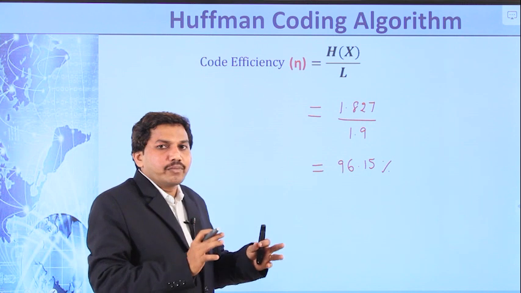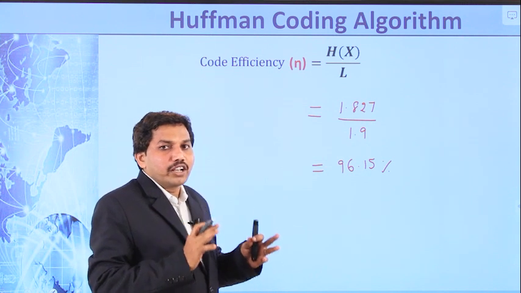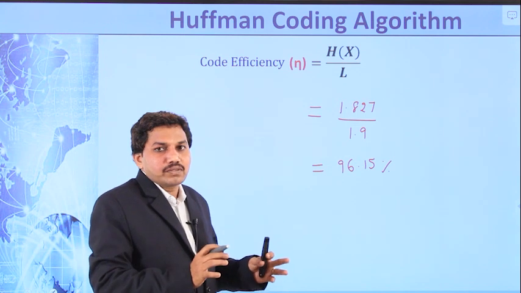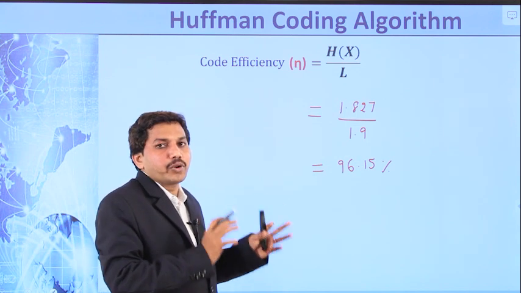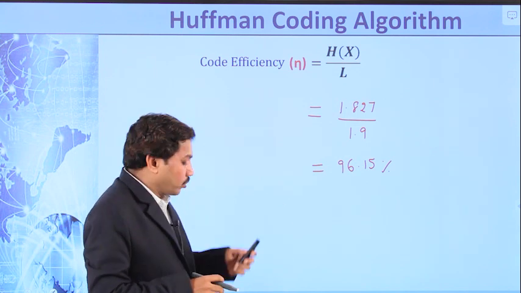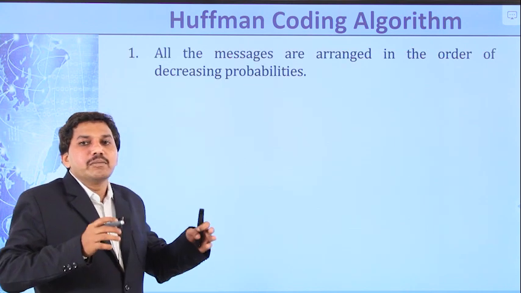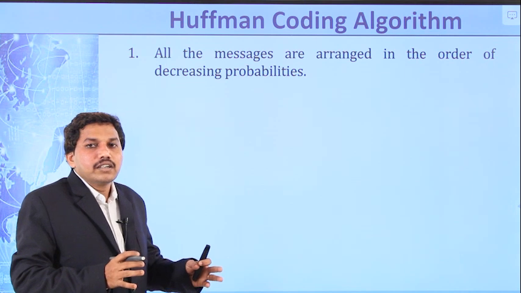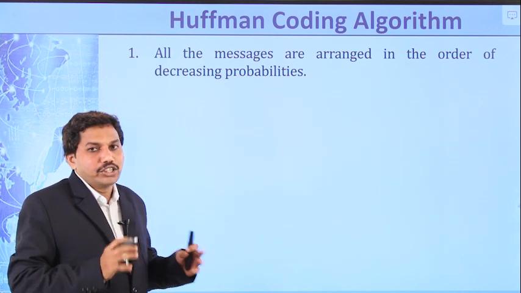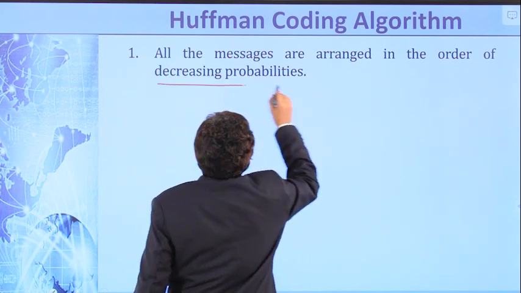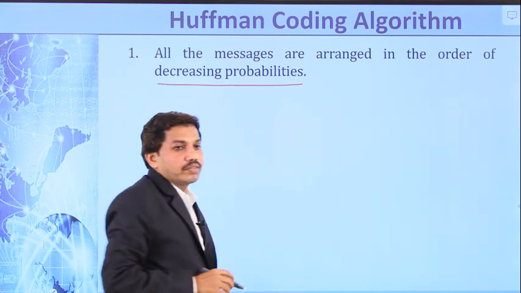Right? Now we will write the algorithm for Huffman coding. What is the first step in the Huffman coding algorithm? Okay, so remember the process of how we solved this problem. The first step is that all the messages are arranged in the order of decreasing probabilities. We arrange all the probabilities in decreasing order.